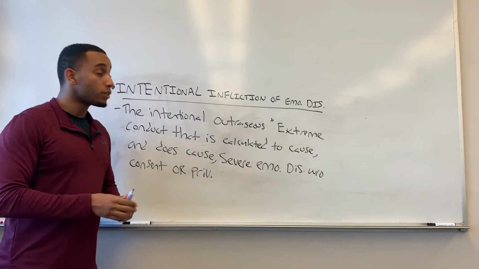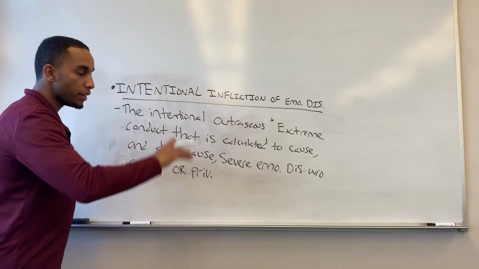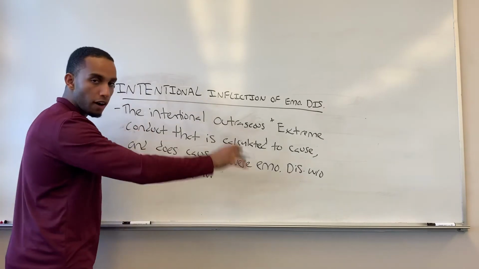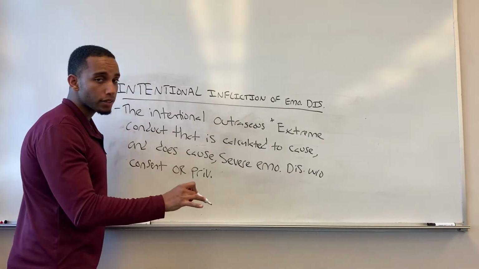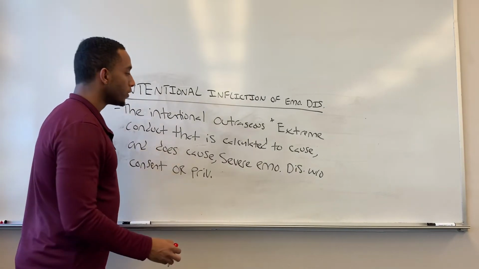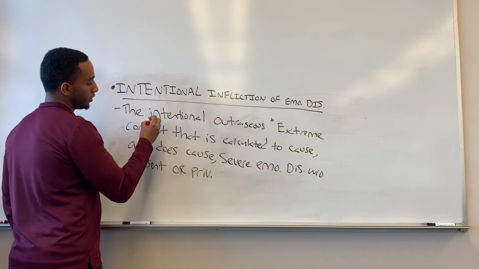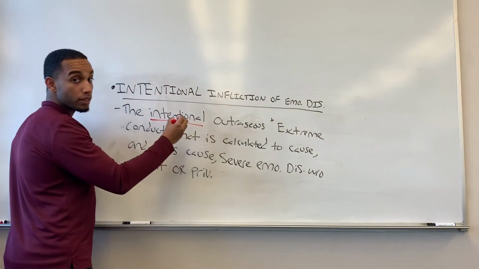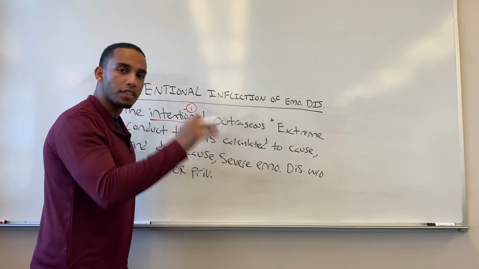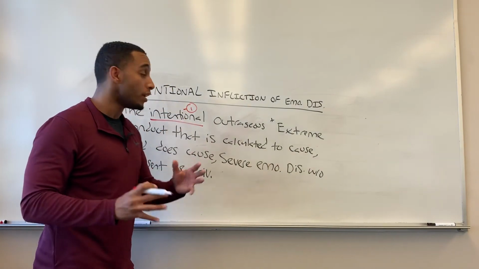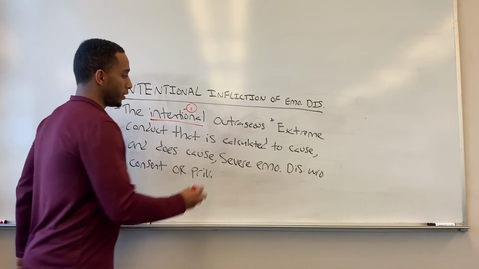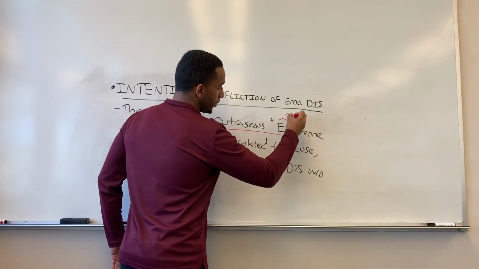Okay, intentional infliction of emotional distress is the intentional, outrageous, and extreme conduct that is calculated to cause and does cause severe emotional distress without consent or privilege. So again, I'm going to underline each and every element. So the defendant must have the intent to do it. That's element number 1. And the conduct of the defendant has to be outrageous and extreme in order to constitute this element. Element number 2.